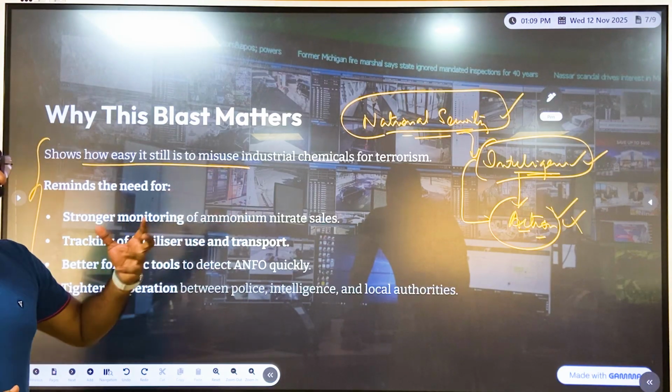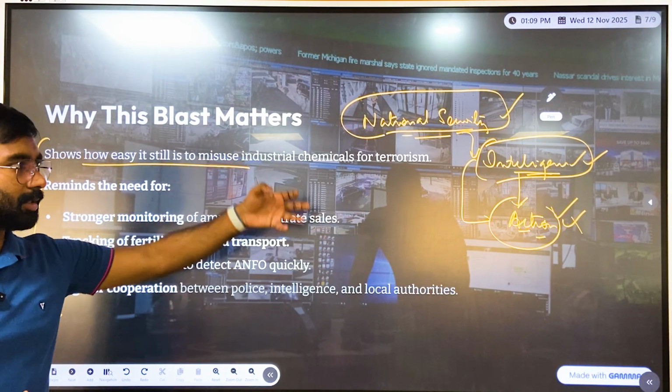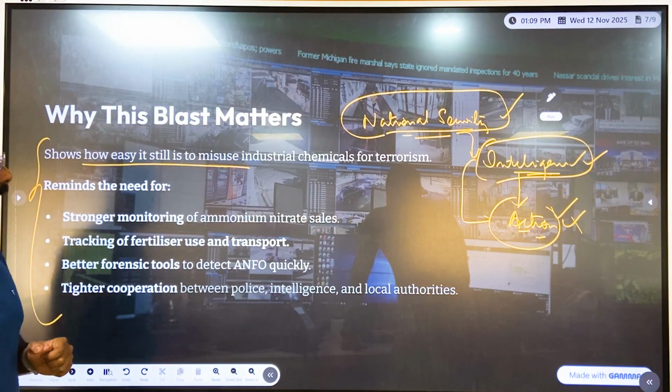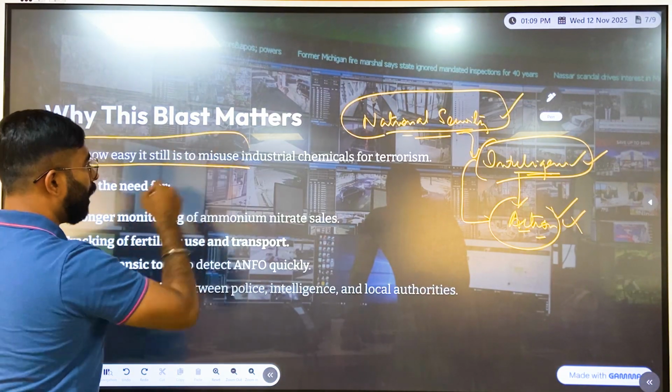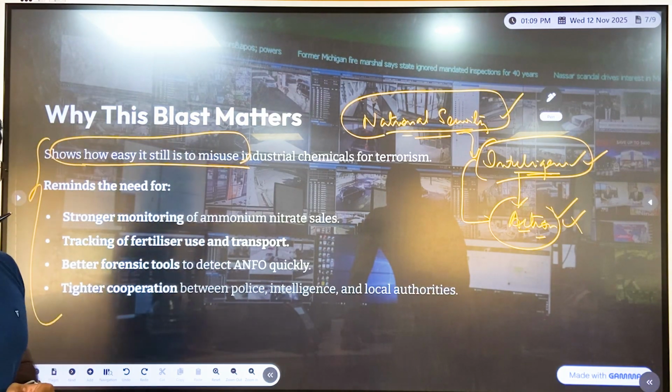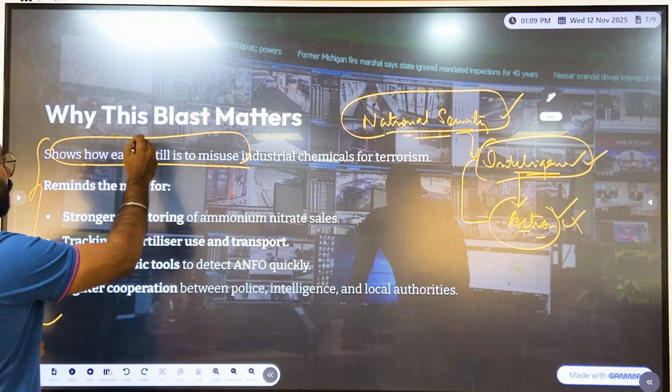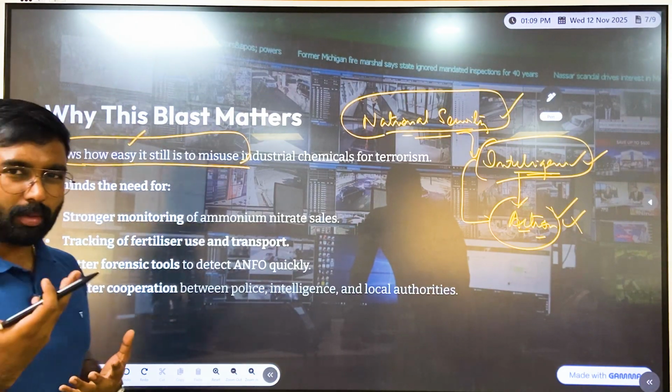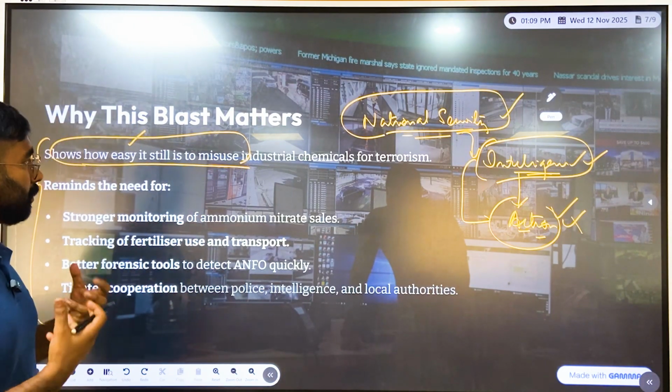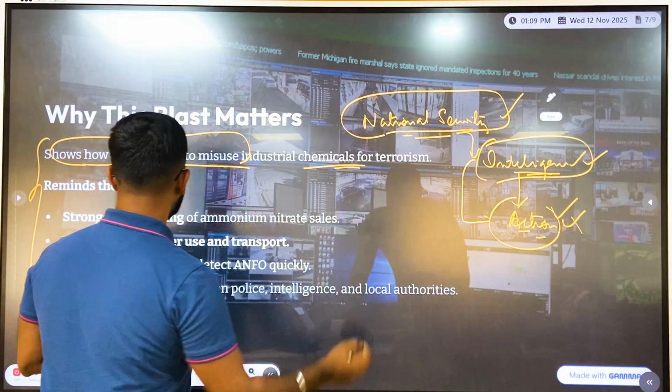It talks about all the deficiencies inside the system, and also how easily these very common chemicals are being misused for terrorism.